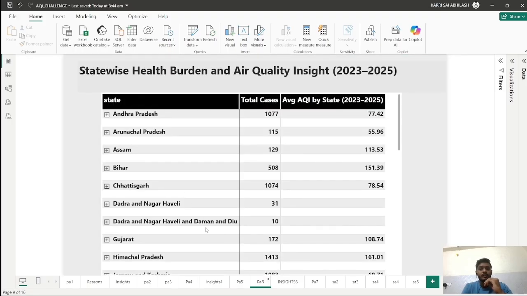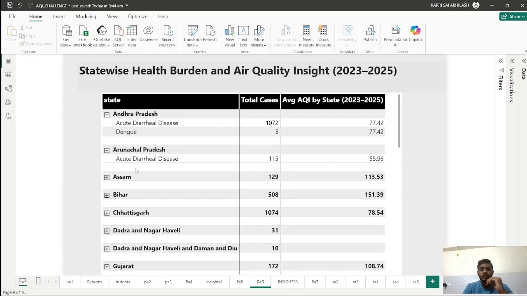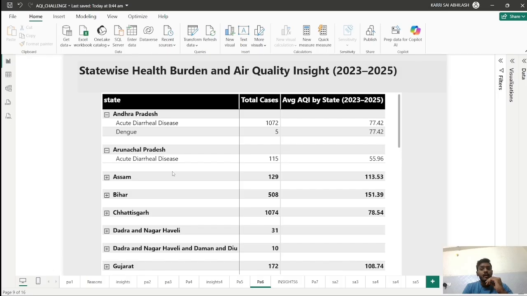That is the state-wise burden and air quality insights. Here we can see state total cases joined and average AQI by state. These are the top 2 diseases joined by hospitals: acute diarrheal disease and dengue. I didn't have the suitable data, like asthma data and COPD data with patient data.